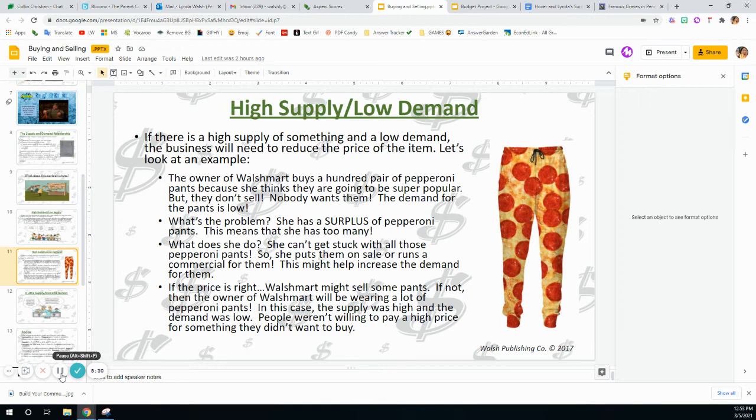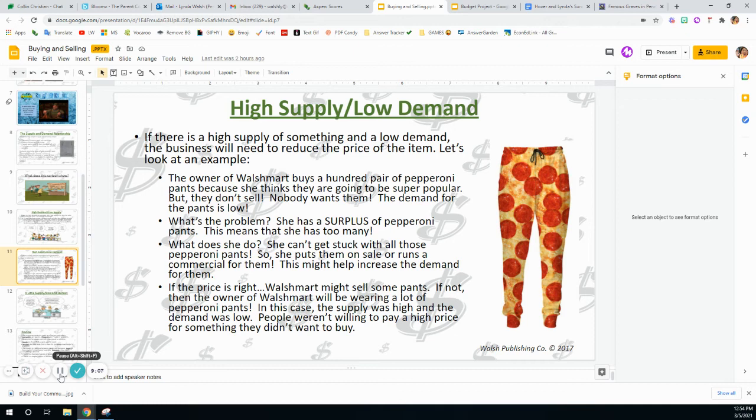Nobody wants them. The demand for the pants is low. So what's the problem? She has a surplus of pepperoni pants. This means that she has too many. So what is she going to do? She can't get stuck with all of these pepperoni pants, so she will put them on sale or she'll run a commercial for them. This might help increase the demand for the pepperoni pants. If the price is right, Walmart might sell some pants. If not, then the owner of Walmart will be wearing a lot of pepperoni pants.